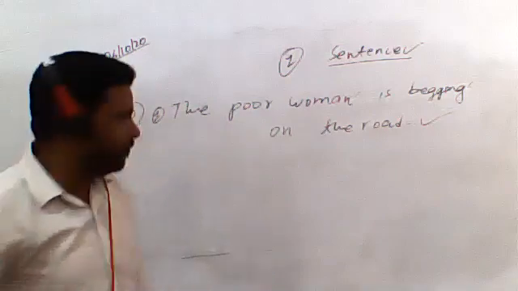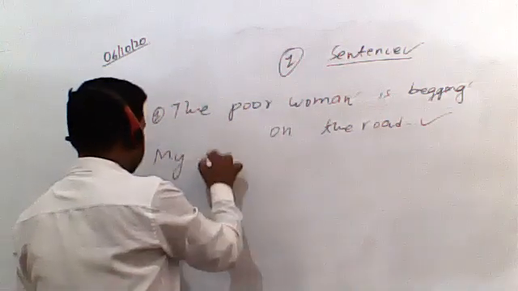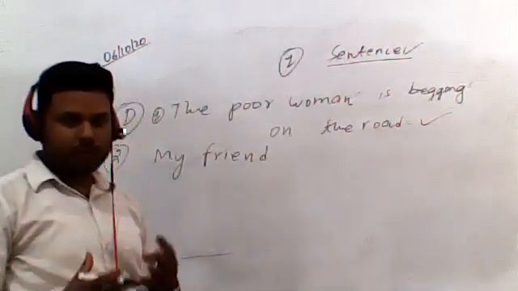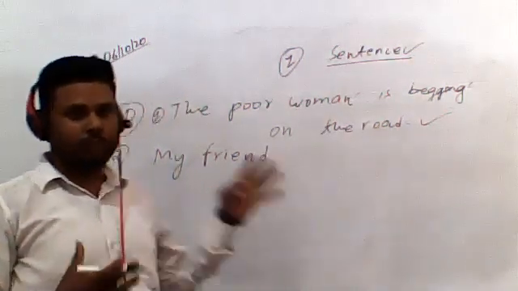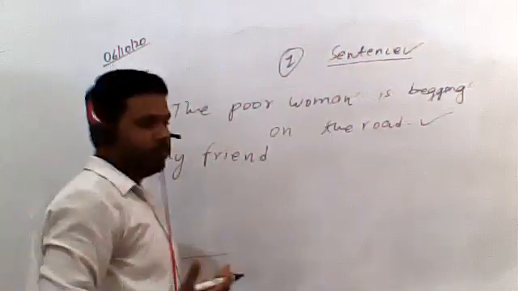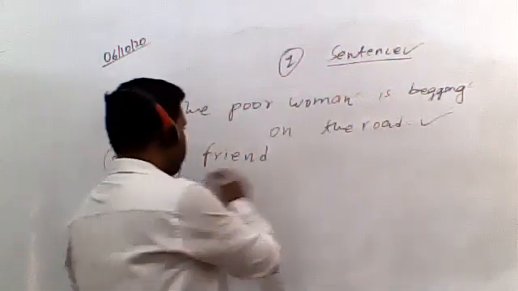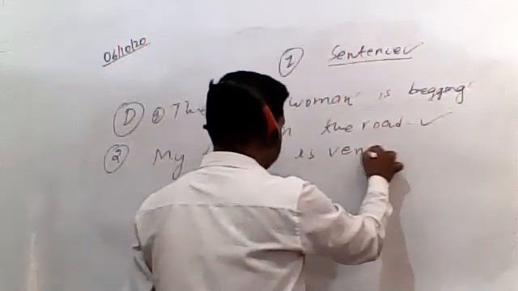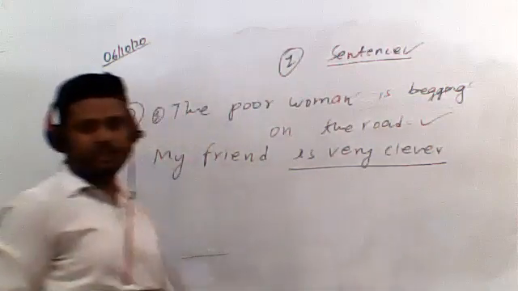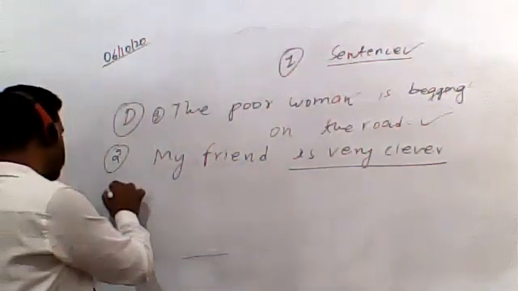Similarly, the second sentence: my friend is very clever. You can also form your own sentence. आप अपना own sentence भी बना सकते हैं. That would be right. You just need to follow the proper rules and regulations. So my friend is very clever. So this could be the predicate in this second sentence.